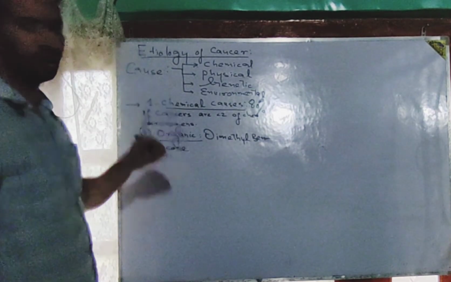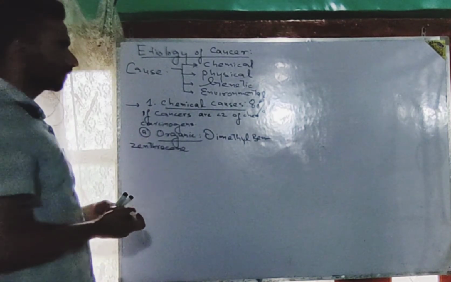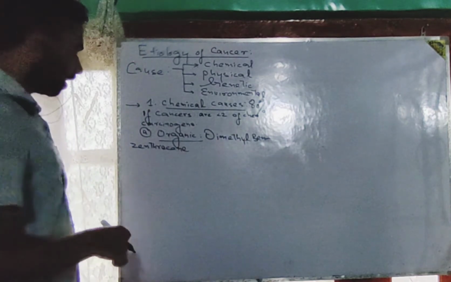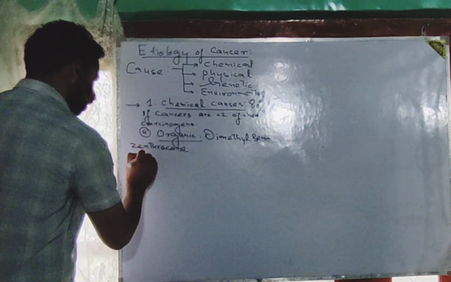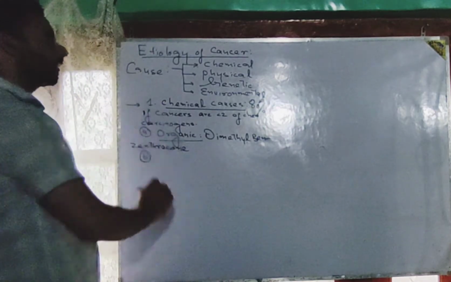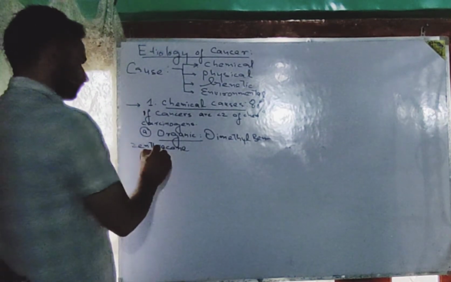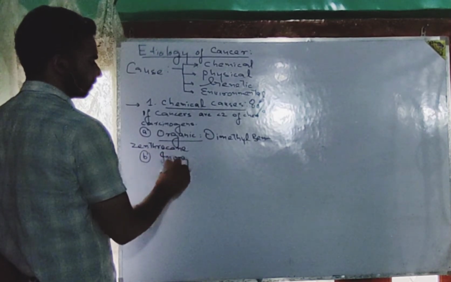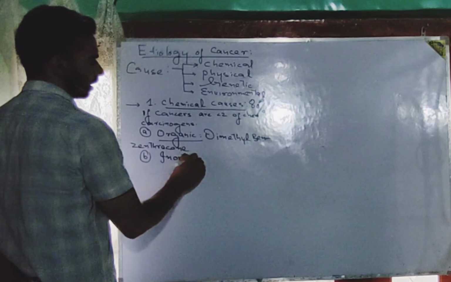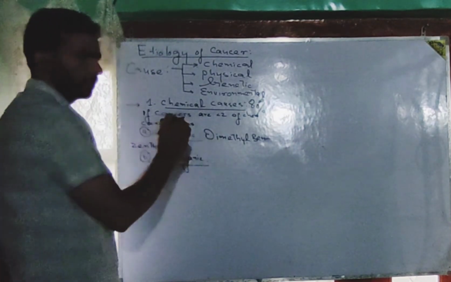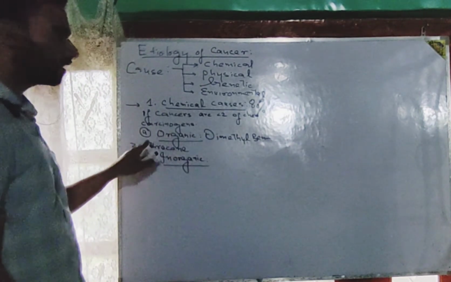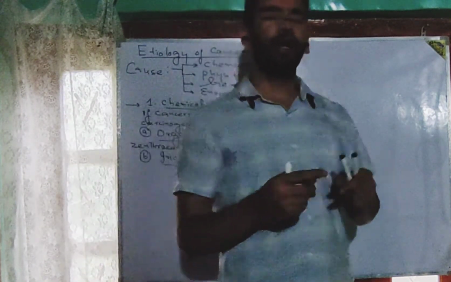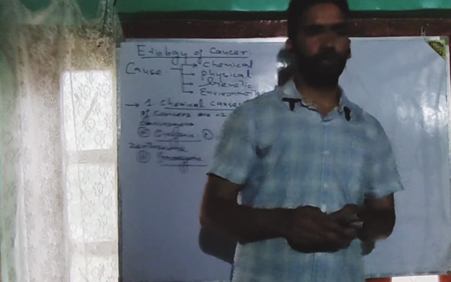It is an example of an organic chemical carcinogen. And the chemical cause can be of inorganic origin as well. Inorganic carcinogens are also there. Dimethylbenzanthracene is an example of an organic carcinogen, and there are also inorganic chemical carcinogens.